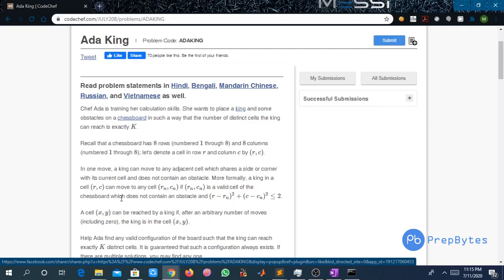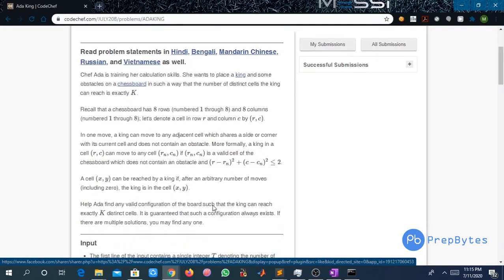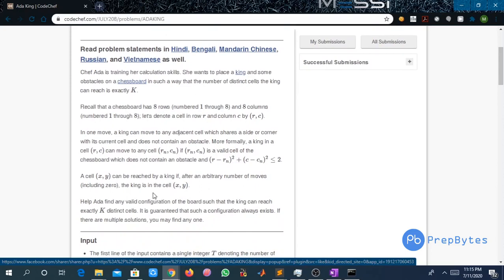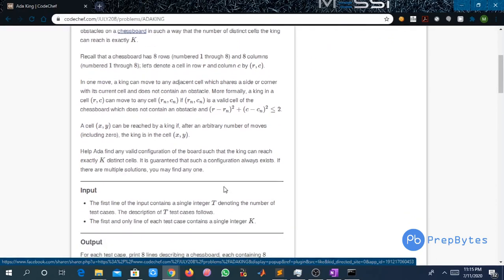This is all about valid, and the cell does not contain an obstacle, and (R minus Rn) square plus (C minus Cn) square is less than or equal to 2. This condition has to be satisfied, right? A cell x, y can be reached by a king if after an arbitrary number of moves, including 0, the king is in the cell x, y. Help Ada find any valid configuration of the board such that the king can reach exactly k distinct cells. It is guaranteed that such a configuration always exists. If there are multiple solutions, you may find any one, right?